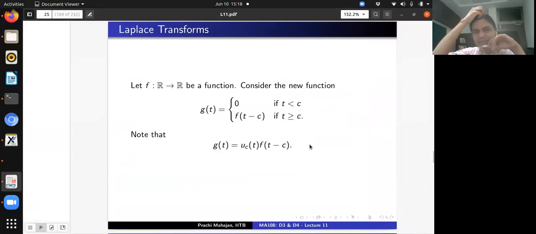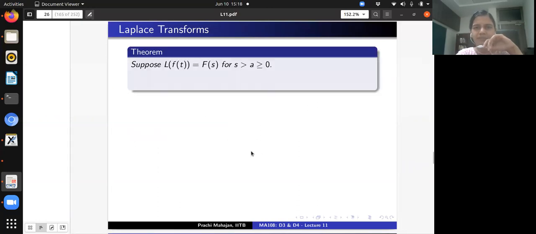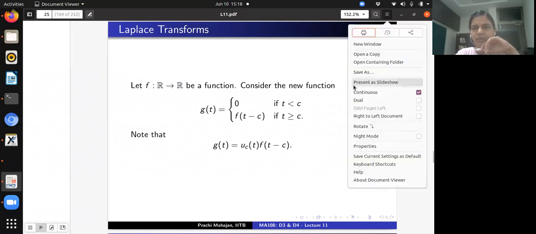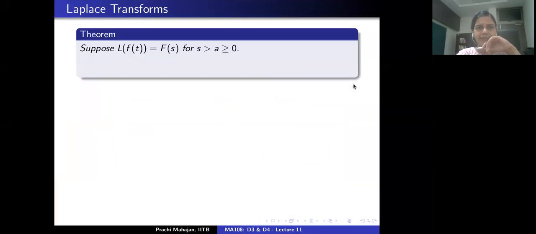Now, why do I suddenly bring it in? In terms of the unit step function, one can write down g as the product of the function f of t minus c with the unit step function. Okay, all right. So with this information, what is it that we want to do?